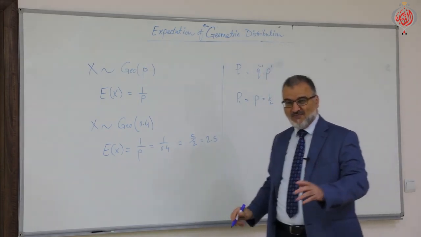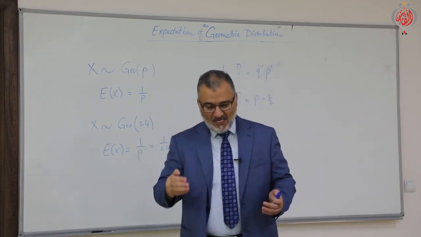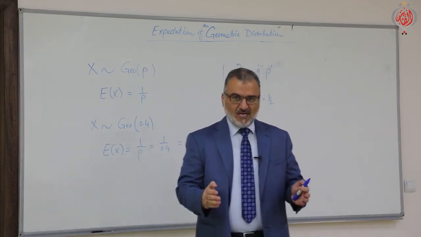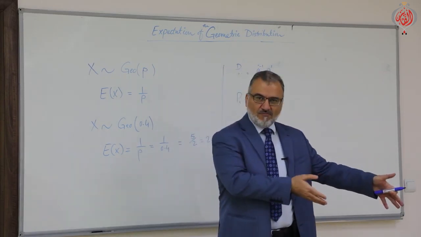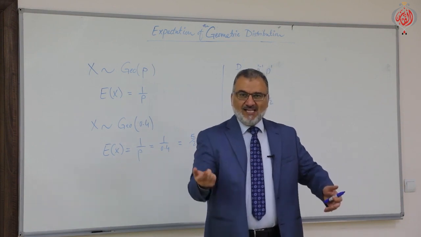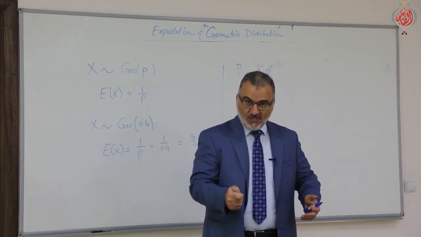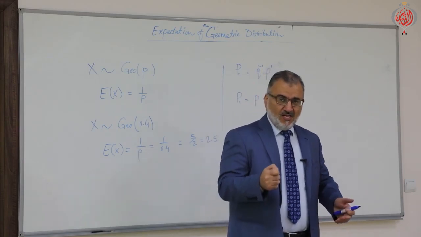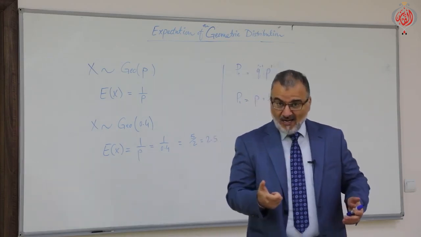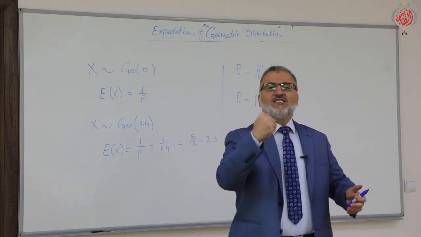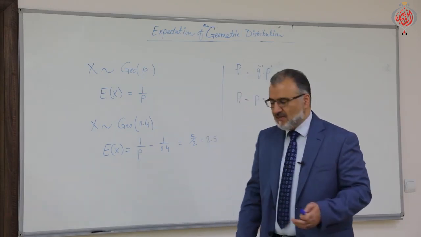So always, if you are doing an experiment, and that experiment follows the geometric distribution, the probability that the success will appear in the first trial is always P. It is what? P.